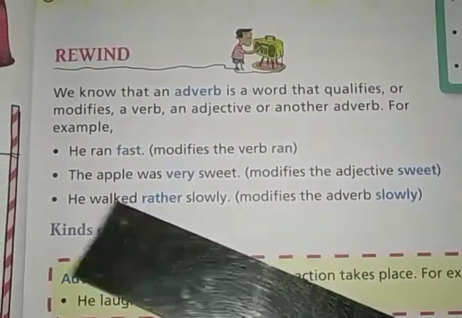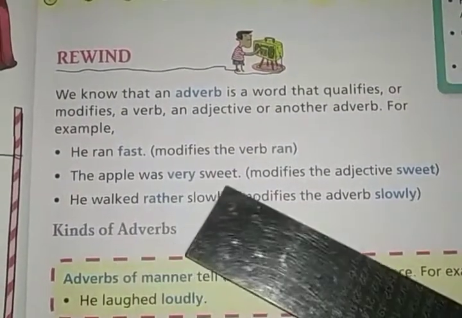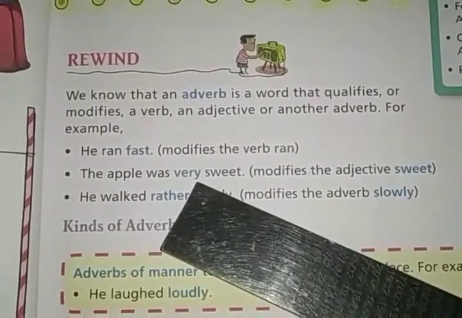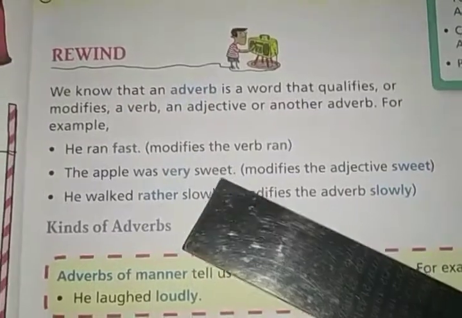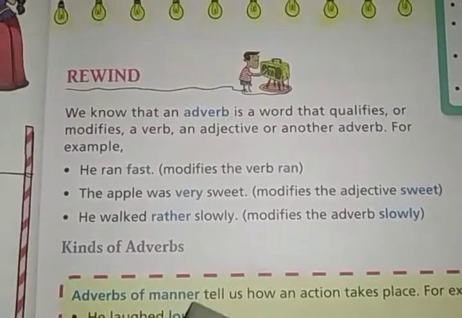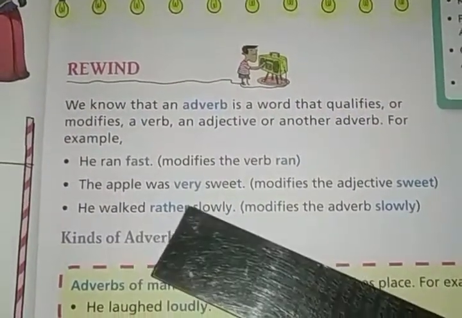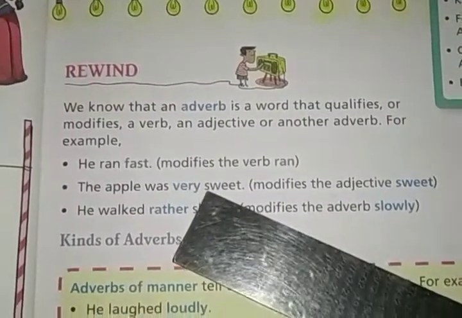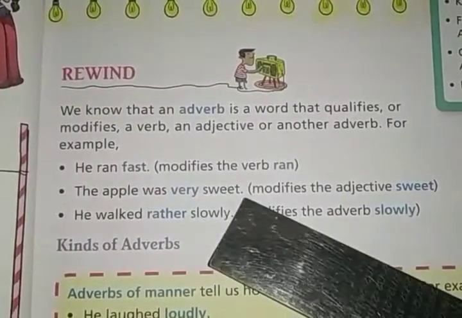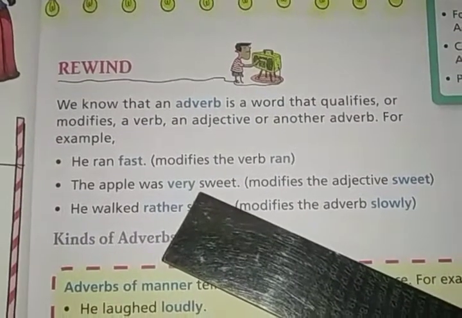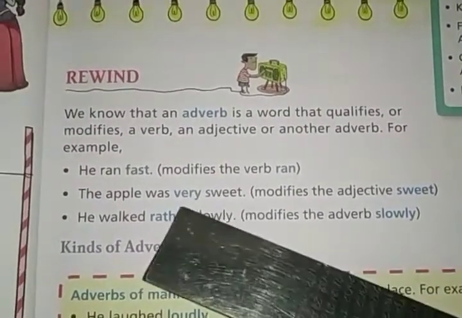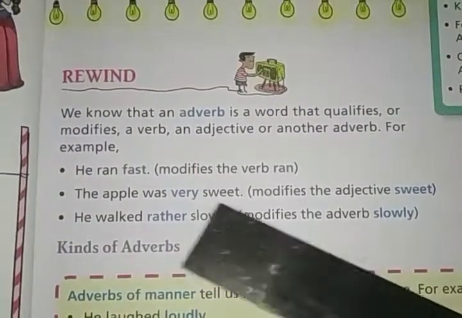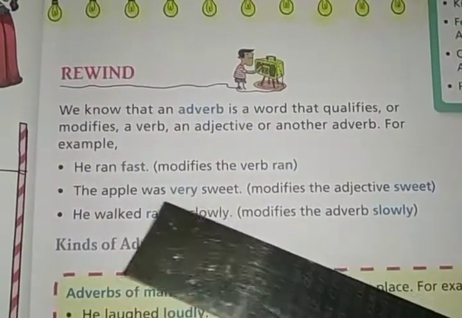In the second sentence, the apple was very sweet. The word very is modifying the word sweet. How much sweet? Very sweet. It is giving more information about the adjective sweet. Sweet is an adjective, it is giving a quality. So the word very is modifying the adjective sweet, and that is why it is an adverb.